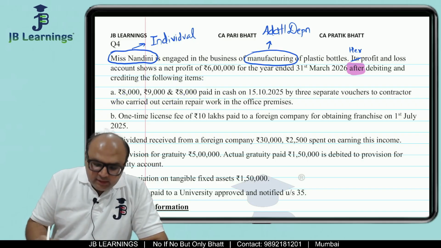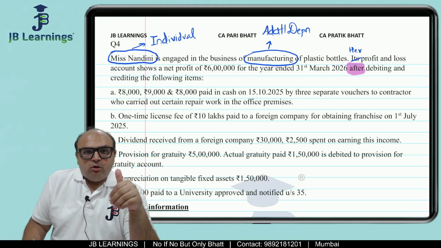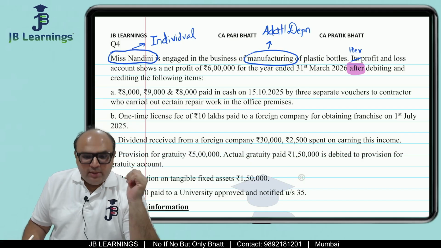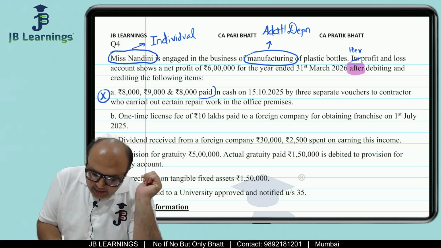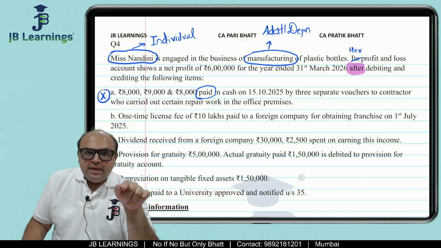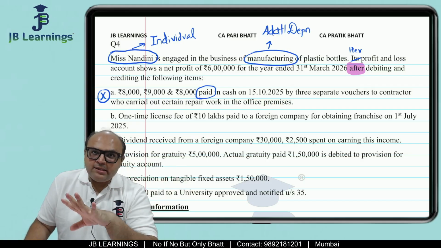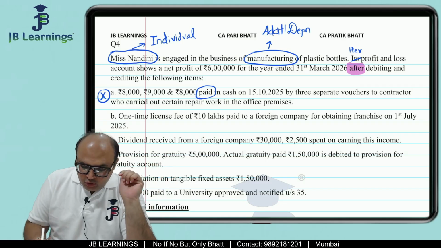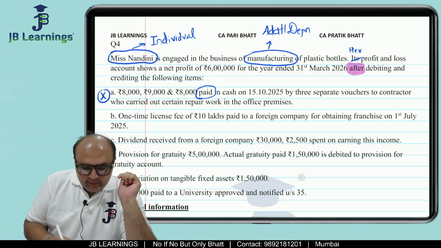So friends, this is payment of more than 10,000 to the same person on the same date relating to the same expenditure. So obviously the payment must have been debited, because when they say paid, it means it is an expense and it must have been debited. But as per section 40A(3), if you pay anything more than 10,000 in cash, then it is not allowed. So we have to aggregate this. So the aggregate is 25,000, more than 10,000, not allowed.